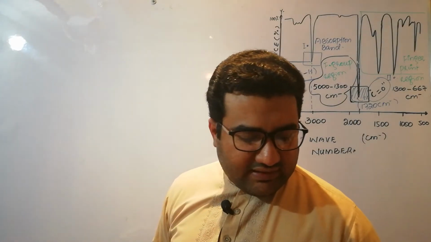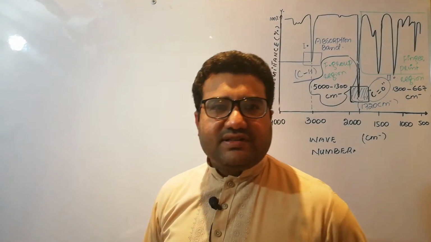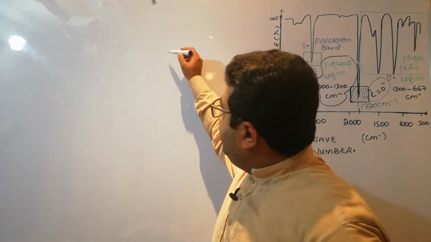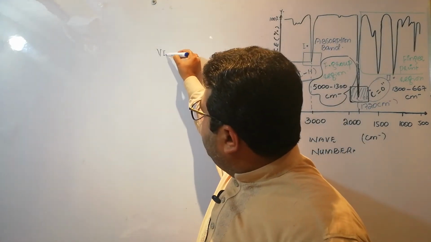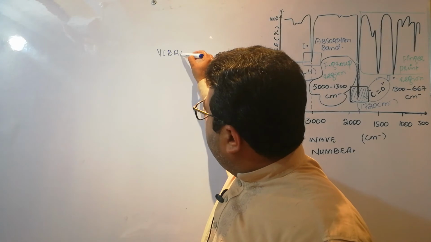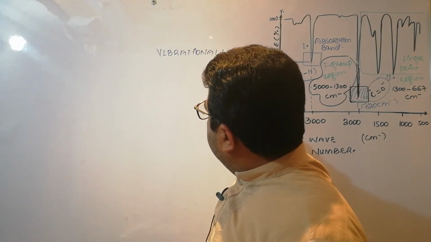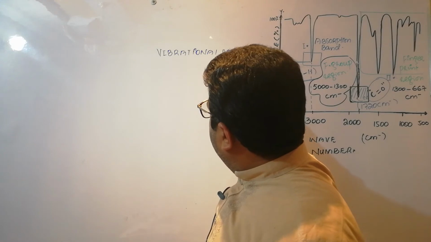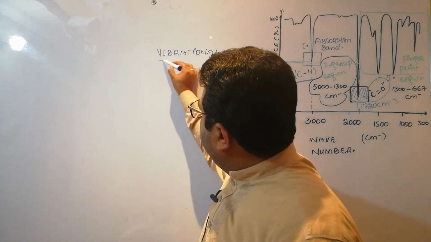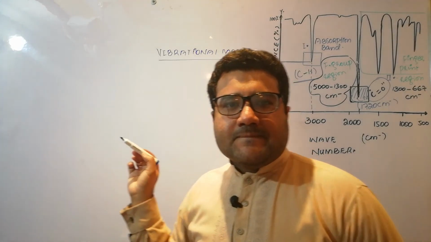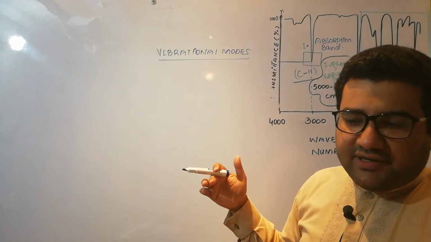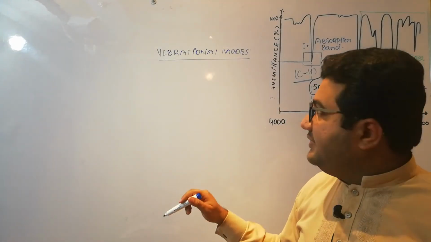Then why is this graph so complex? Because there are different vibrational modes of a bond. A bond has different freedoms of vibration, different vibrational modes.